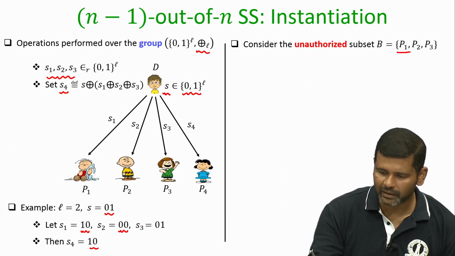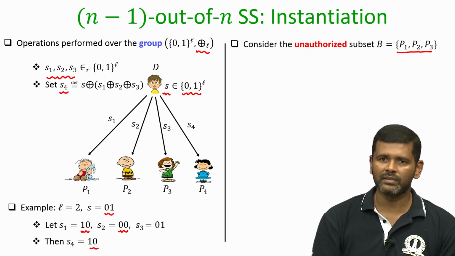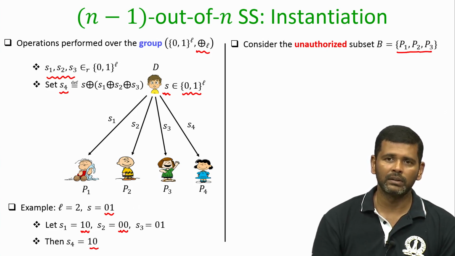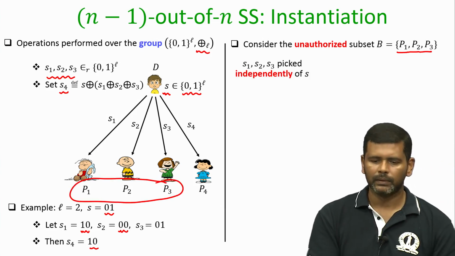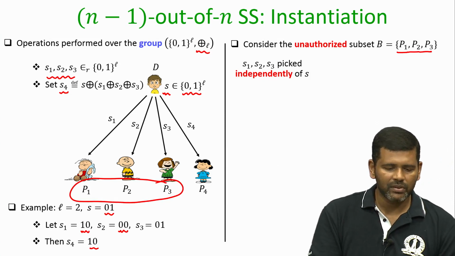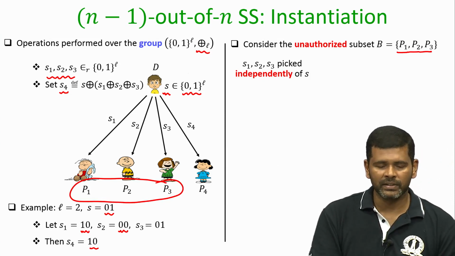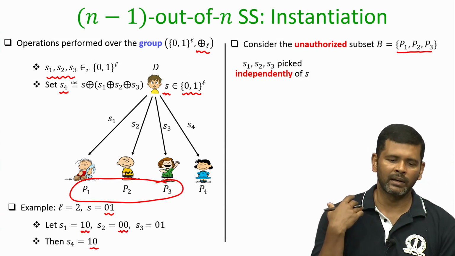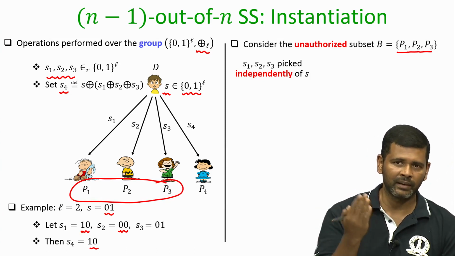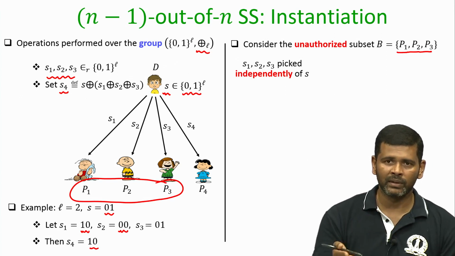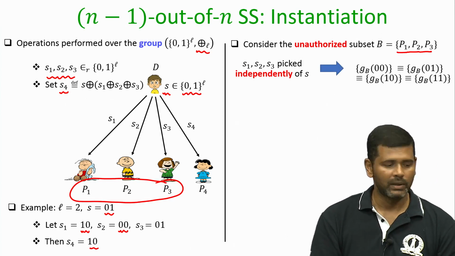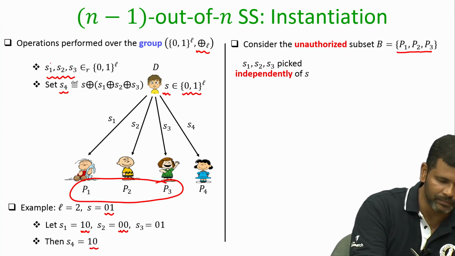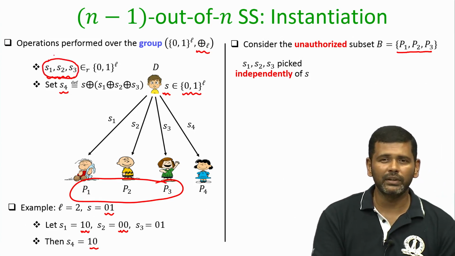And imagine that I consider the unauthorized subset consisting of parties 1, 2 and 3. Can we say that based on the values of S1, S2, S3, they learn anything about the underlying secret S? Can they say that the secret S is 00 or 01 or 10 or 11 based on the values of S1, S2, S3? And the answer is no, because if you see the steps of the algorithm, S1, S2, S3 have absolutely no relationship with the secret S.